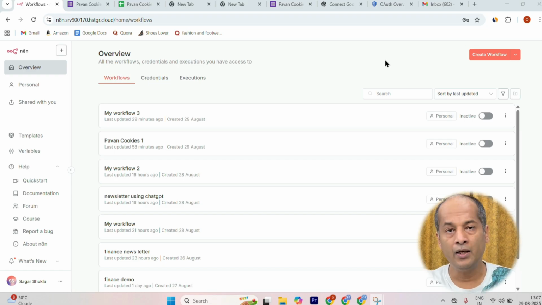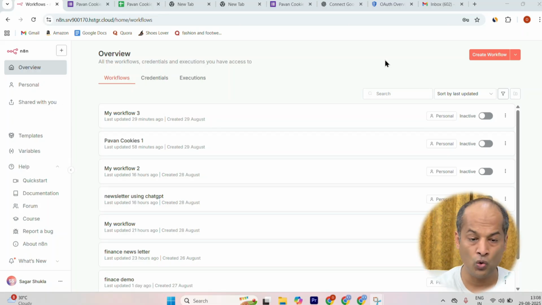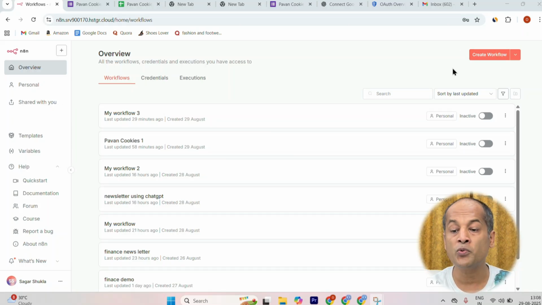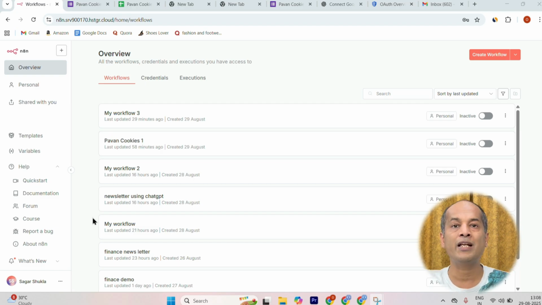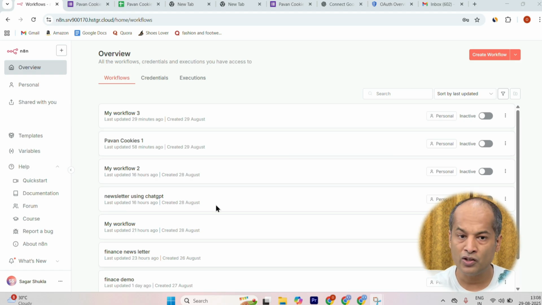The term N8N may sound difficult for you initially, but as you play around with this tool, these things will become simpler for you. Okay, as you see the dashboard, you see the option Create Workflow. Now, what is a workflow? Basically, a workflow is the thing which we do to make AI automation possible. Here in the dashboard, you can see I have many workflows set up because I have been testing this for a while. If you are new, if you log in, you will see empty things over here. There's one more thing, credentials and execution, which I'll be telling you in the later part of my video.